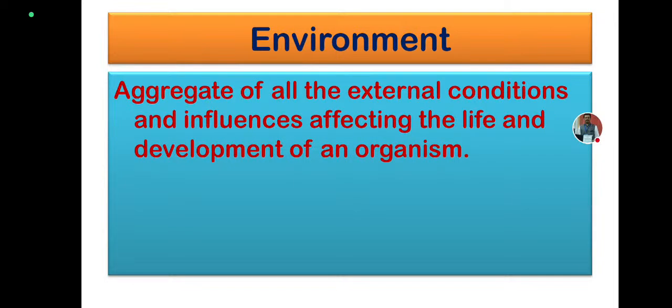Now the next thing is the environment. We are dealing with agriculture, and in agriculture we have agronomy, and agronomy also has some other things to be managed in the field, that is, the environment. So what is basically the environment? It is the aggregate of all the external conditions and influences that affect the life and development of an organism.